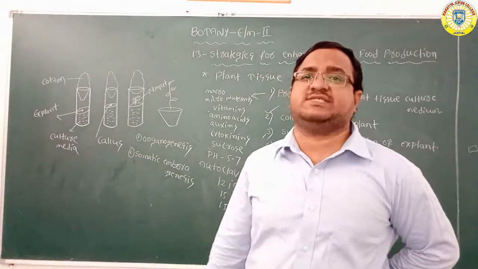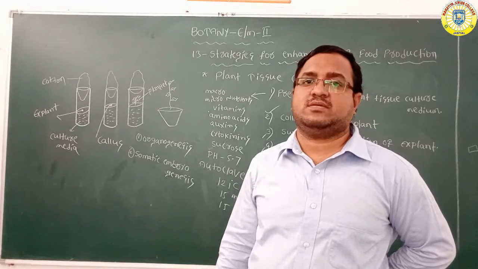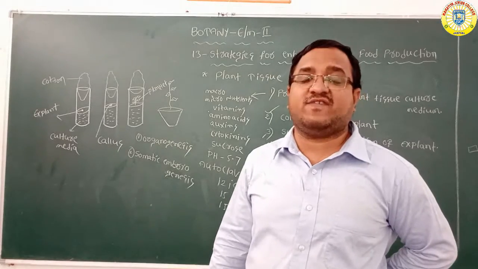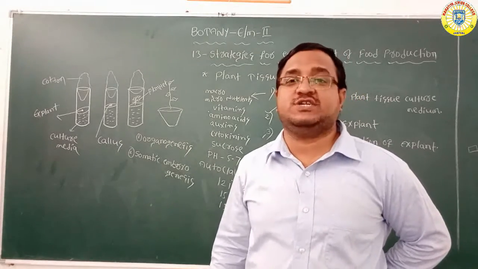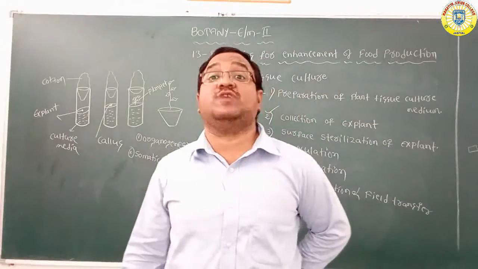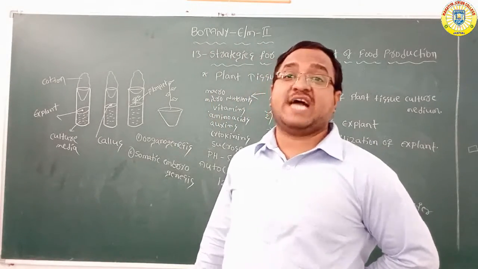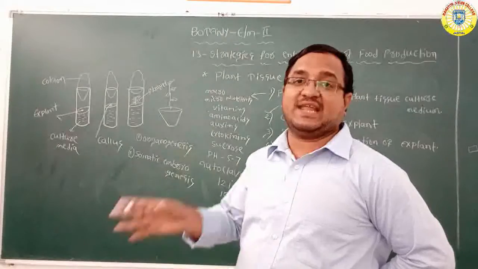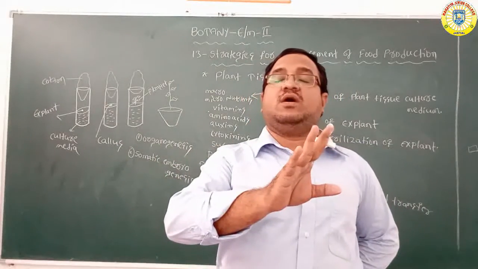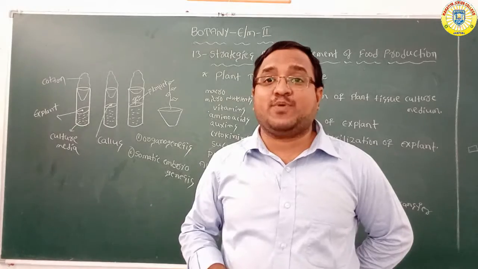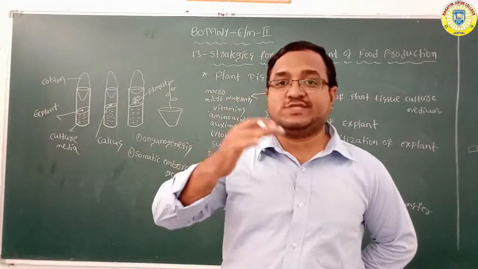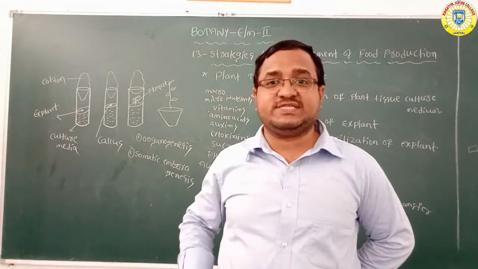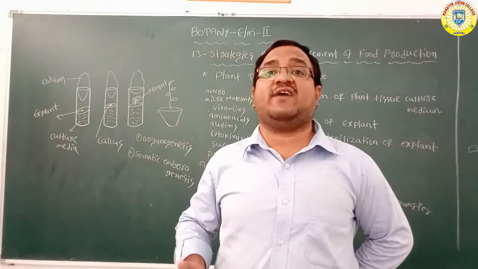But what is organogenesis? In organogenesis, production of adventitious roots and shoots directly from callus is known as organogenesis. But what hormones are responsible for the production of roots and shoots? A high proportion of auxins induces root development from the callus, and a high proportion of cytokinins induces shoot development of the callus.